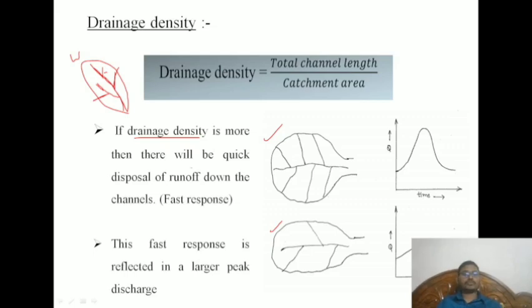If drainage density is more, then there will be quick disposal of runoff down the channels. That is, if more, more peak will come; if less, less peak will come. Now you can understand the limit. Steep slopes will give more flood, and more drainage density means fast response; less drainage density means less response. Less drainage density may be over the entire area, maybe with respect to the forest cover, and it may not be that effective.